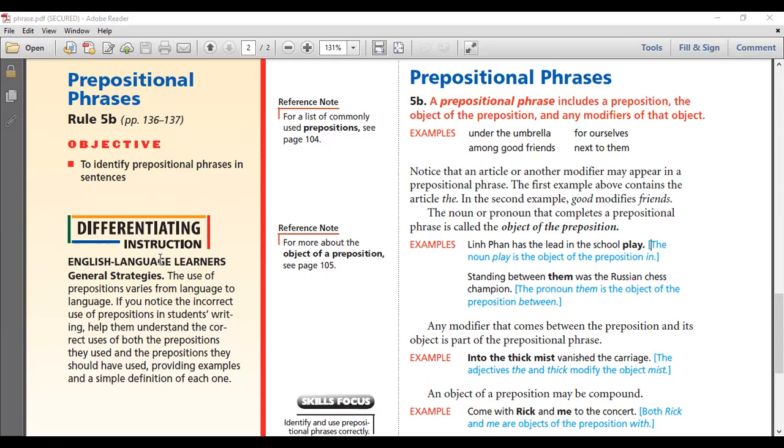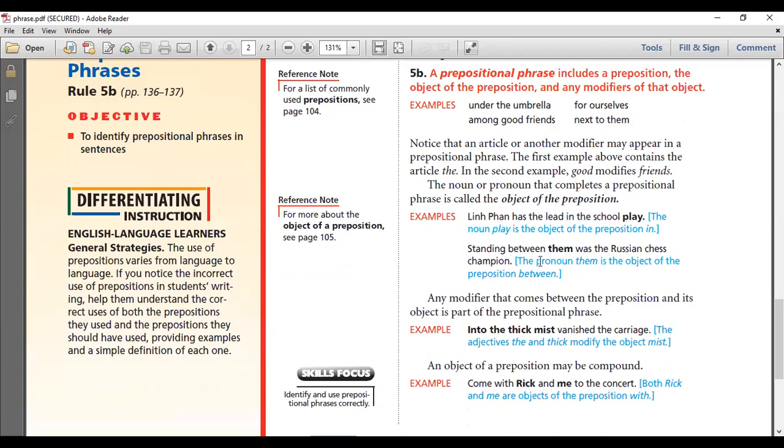Adam Wasif, can you help Ruqayya identify the prepositional phrase? In the school play. Okay, thank you. In the school play is the entire prepositional phrase. It starts off with the preposition in and it ends with the object of preposition play. I have two modifiers or two adjectives here, which are the and school. They both modify the word play.